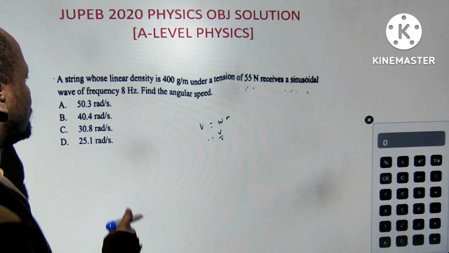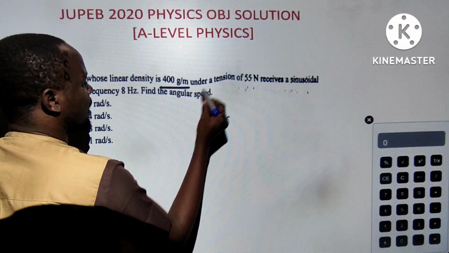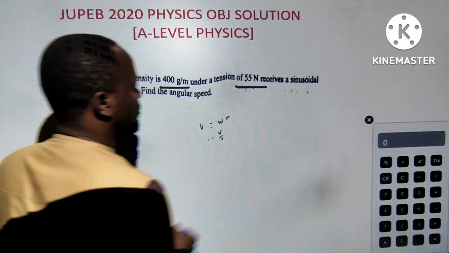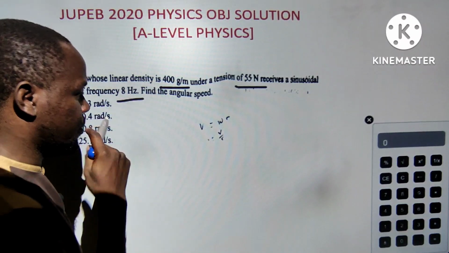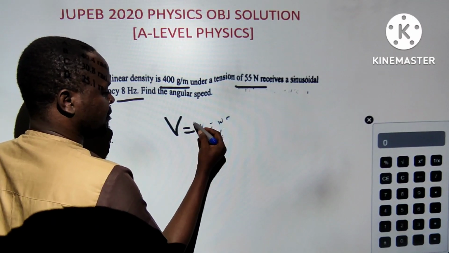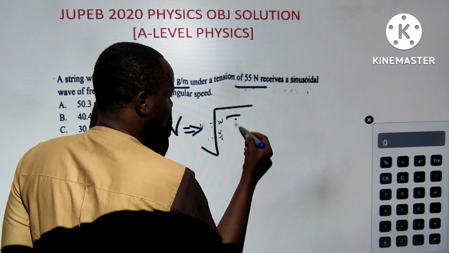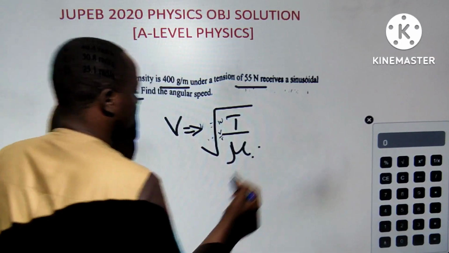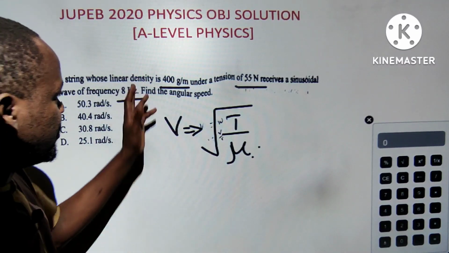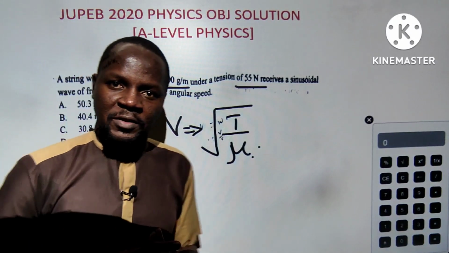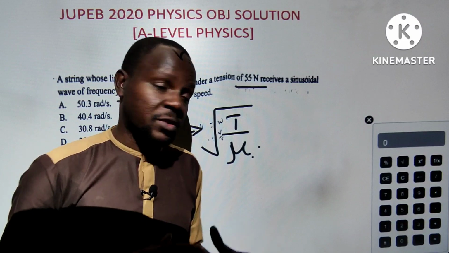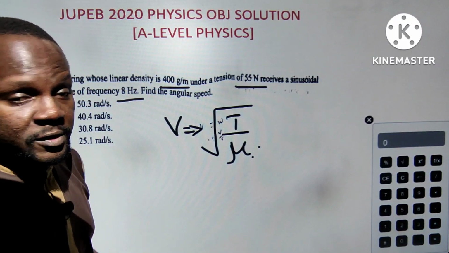A string whose linear density is 400 grams per meter has a tension of 55 and receives a sinusoidal wave of frequency 8 hertz. Calculate the angular speed. Now, linear speed here, because it's sinusoidal, is equal to the square root of tension over mu. Mu is the linear density, which was given. It is mass per unit length. I hope you know this one from your derivation of the equation of a wave. If you don't know that, there's a first time for everything.